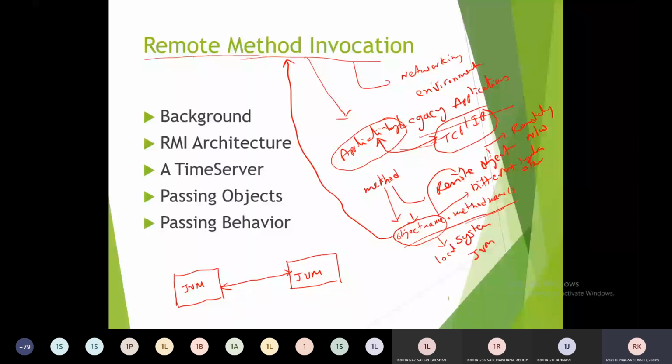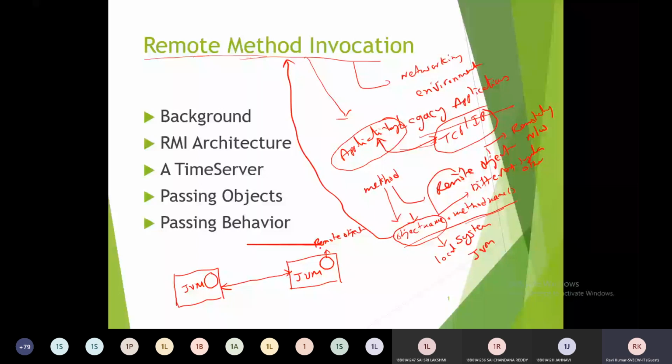Here I am developing one application, and in the other system the object is already available and acts like a remote object.